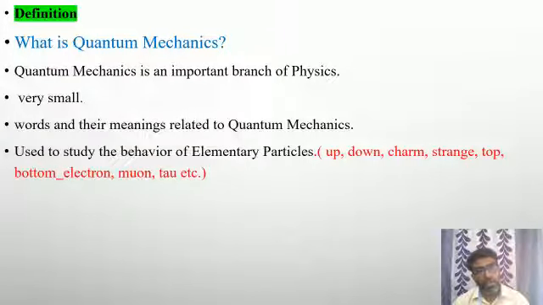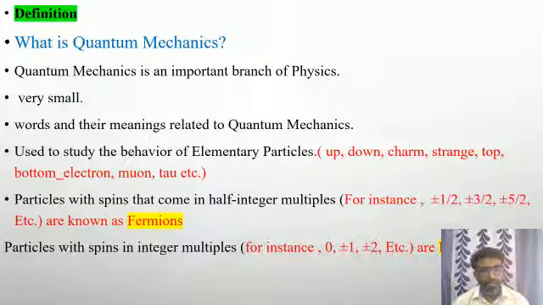This particular field of study, that is quantum mechanics, is used to study the behavior of elementary particles like up, down, charm, strange, top, bottom, electron, muon, tau, etc. The particles with the spin that comes in half integer multiples, for instance, plus or minus 1 by 2, plus or minus 3 by 2, plus or minus 5 by 2, etc., are known as fermions.